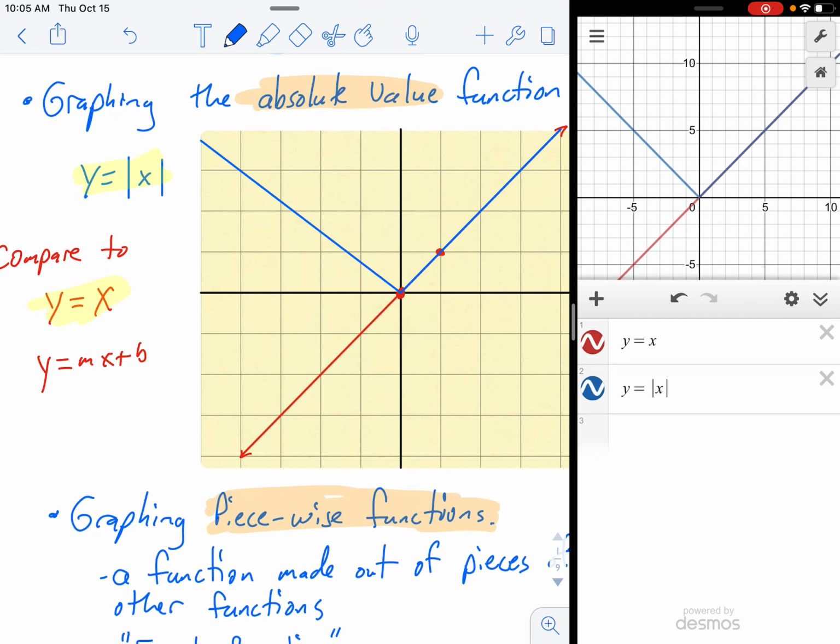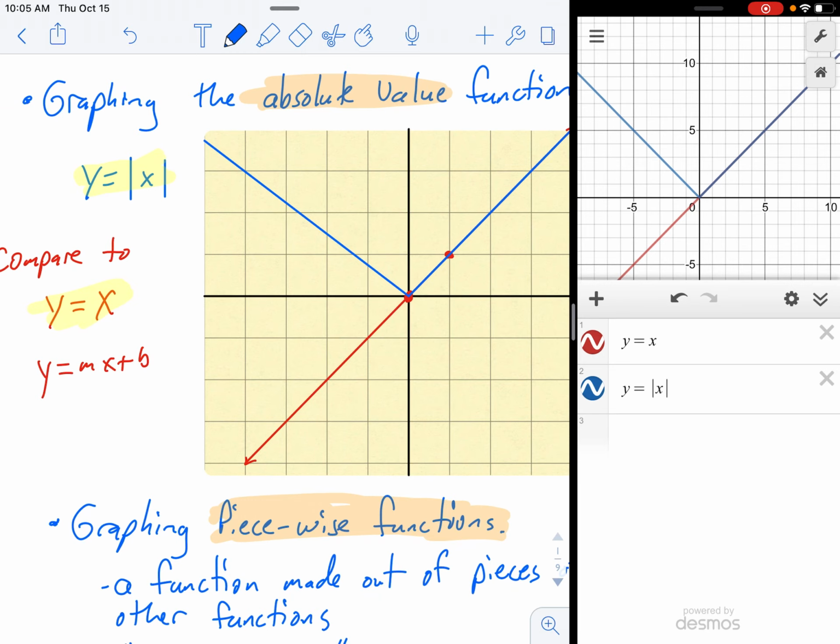And if you look at the red line graph here, what's down here is negative, right? Anything below the y-axis is negative. So if you put the absolute value bars around x, it's going to take all those negative numbers and flip them up here and turn them positive.